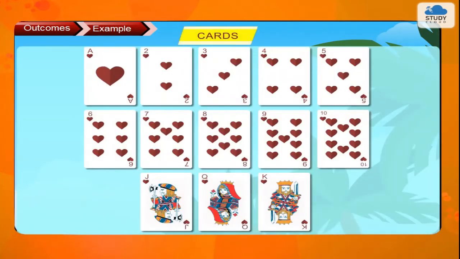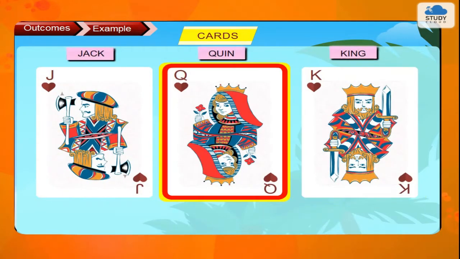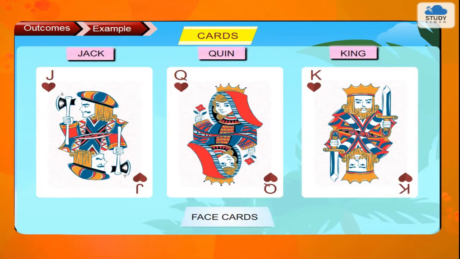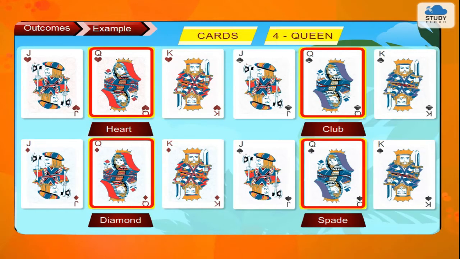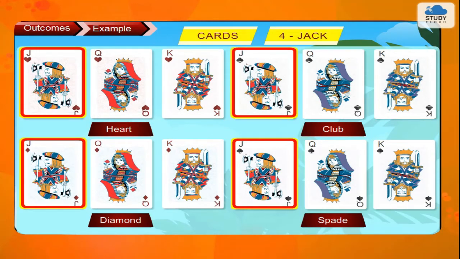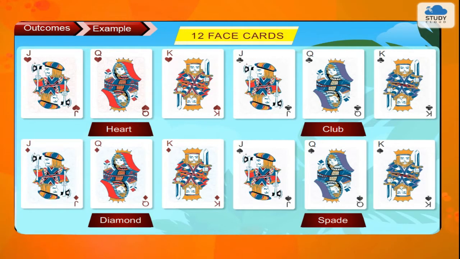In each, there are 13 cards as king, queen, jack, 10, 9, 8, 7, 6, 5, 4, 3, 2 and ace. King, queen and jack are known as face cards. In each pack of cards, there are 4 cards of king, 4 cards of queen and 4 cards of jack. Thus, total face cards are 12.